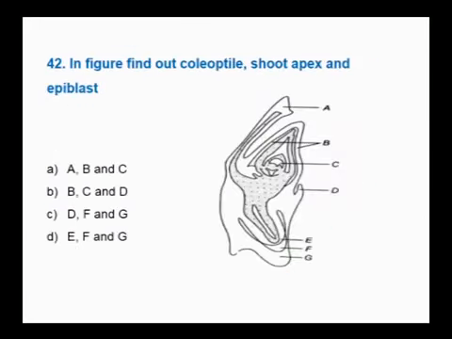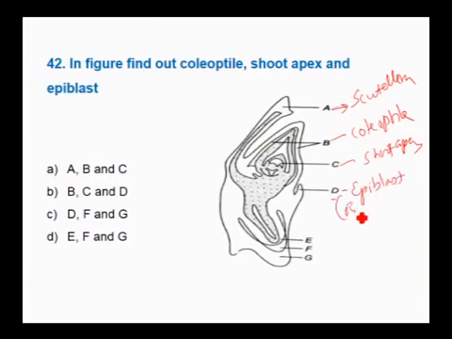Next question. In the figure, find out the coleoptile, shoot apex and epiblast. See, A is the cotyledon, single cotyledon, also called scutellum. B is a covering which is called the coleoptile. C is the axis, that is shoot apex. D is the epiblast.